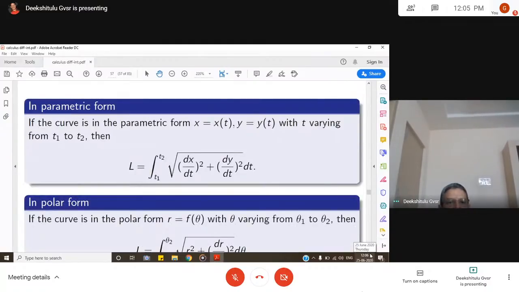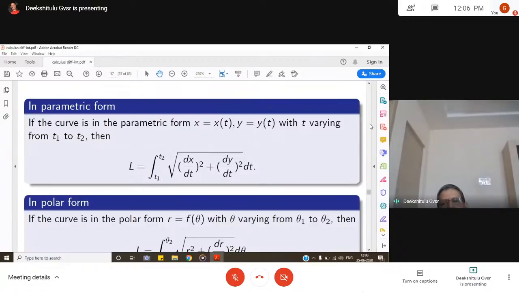In parametric form, if the curve is in the form x is equal to x of t and y is equal to y of t, and t is varying from t1 to t2, then the arc length is given by the integral from t1 to t2 of the square root of (dx by dt) whole square plus (dy by dt) whole square.